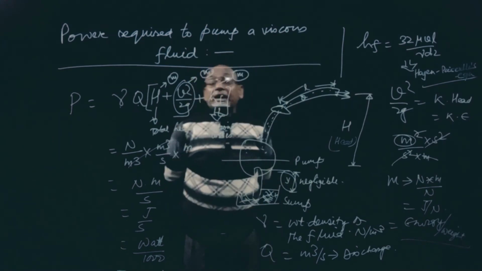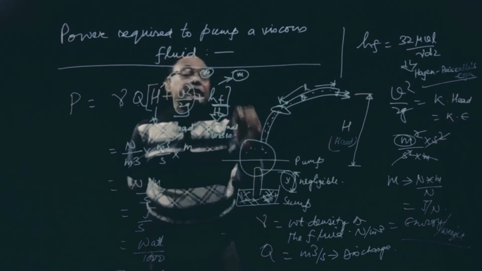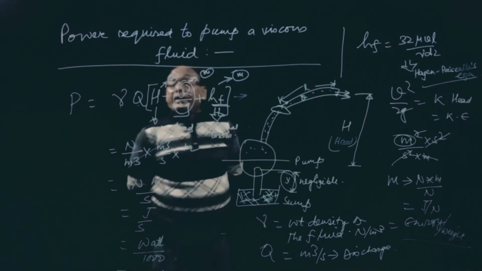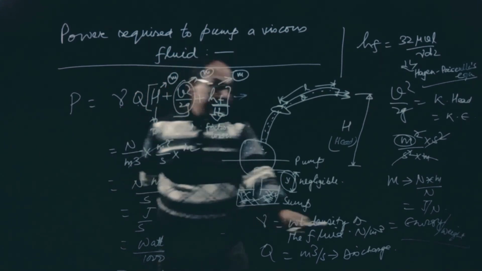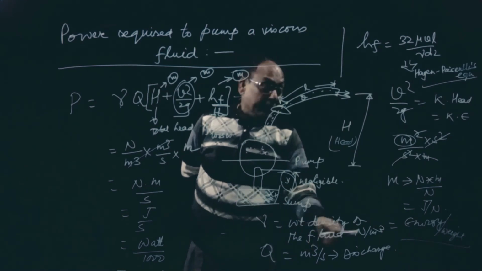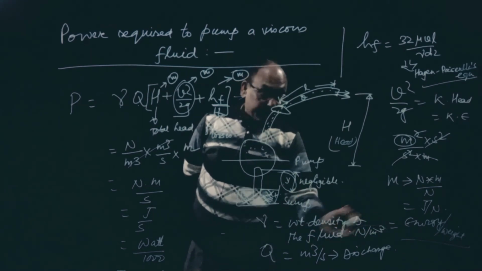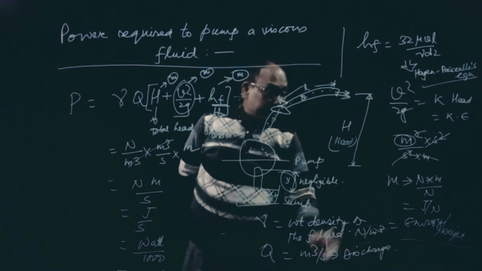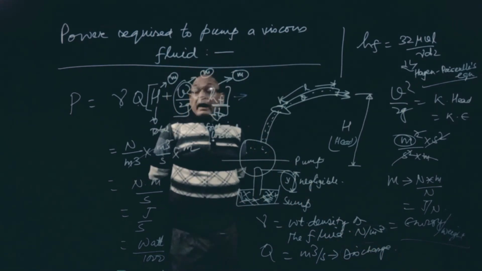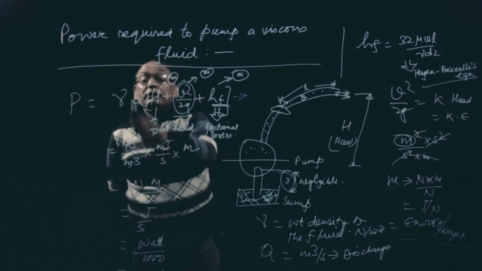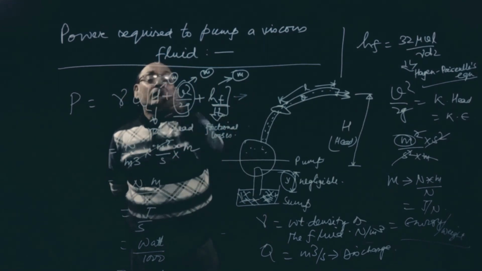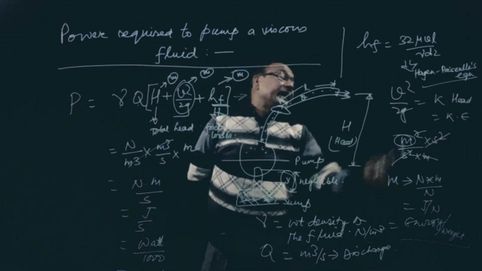So check whether this equation satisfies our power unit or not. Gamma is the weight density of the flowing fluid, given in Newton per meter cube. Q is meter cube per second, that is discharge. Putting the values, gamma is Newton per meter cube, Q is meter cube per second, and all these heads are in meter only. That we have also checked here.